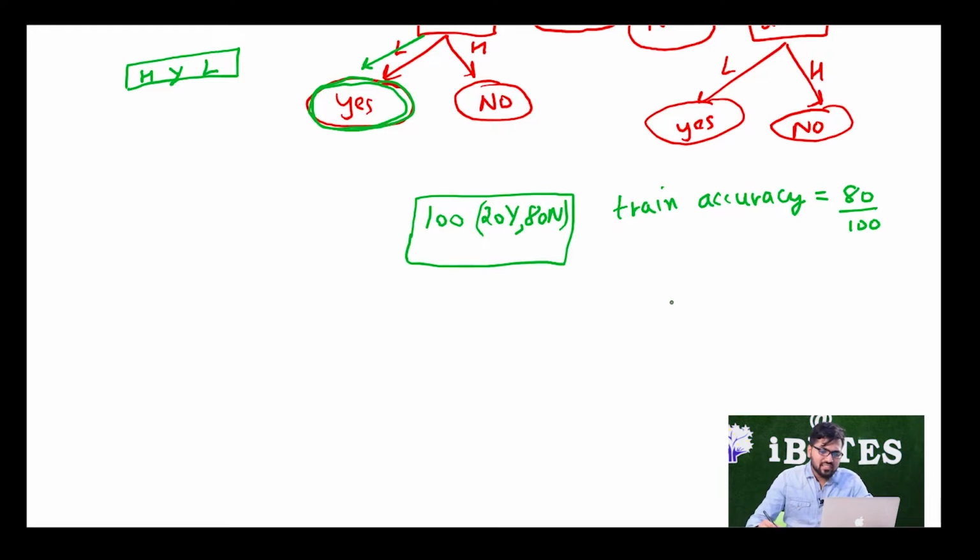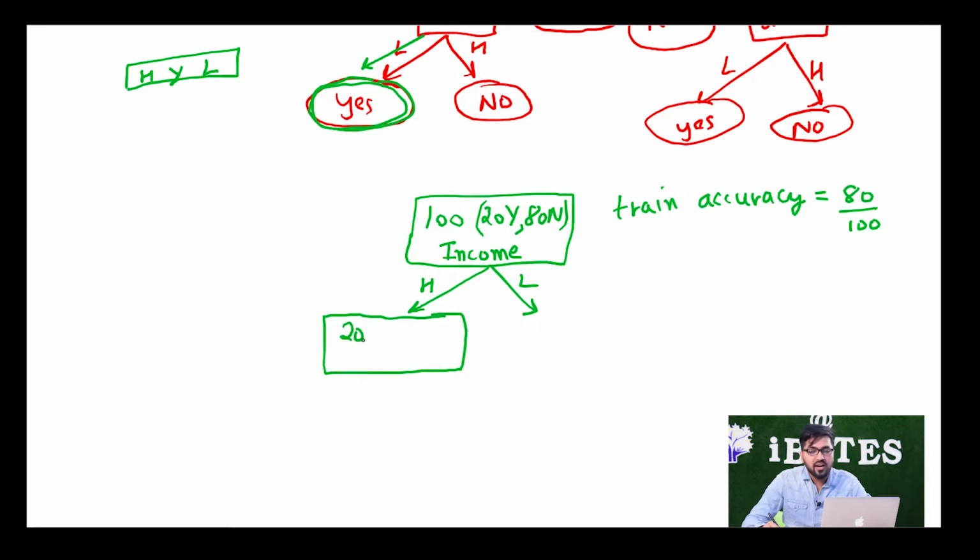Now, let us get one step ahead. I want to first classify on the basis of income. I want to divide based on the income. Let us say out of the 100 people, there were 20 people who had high income.